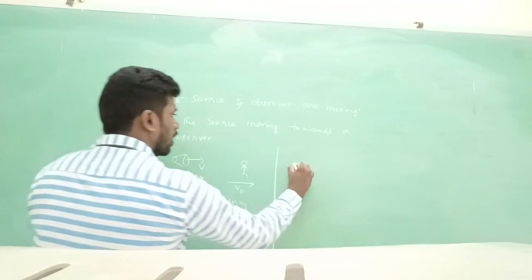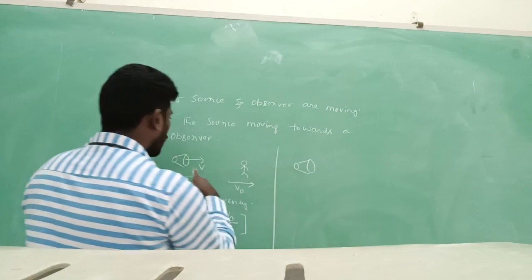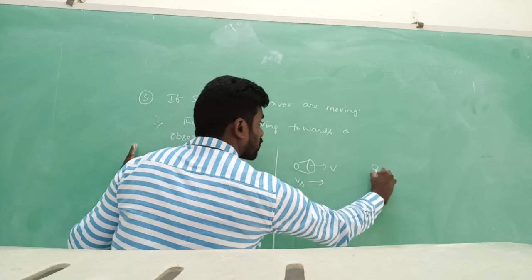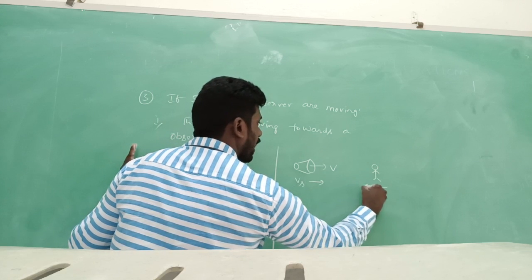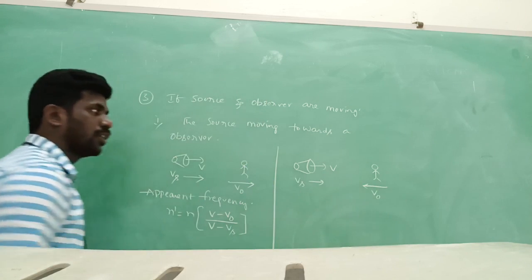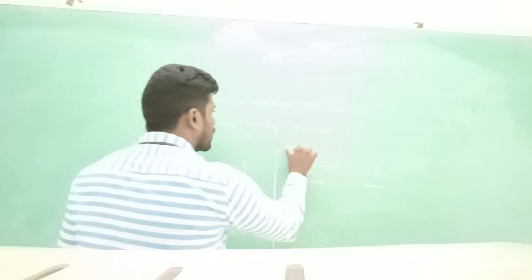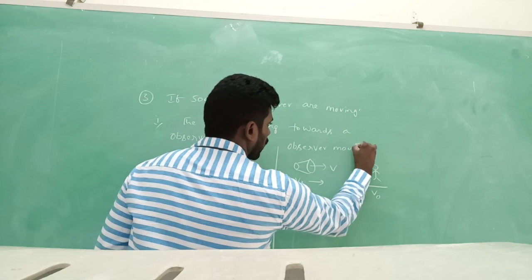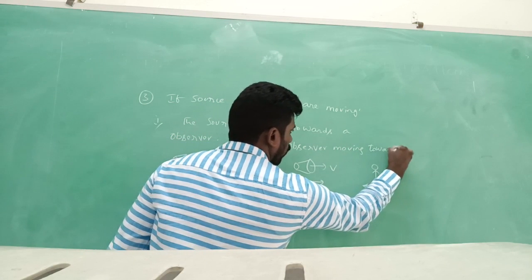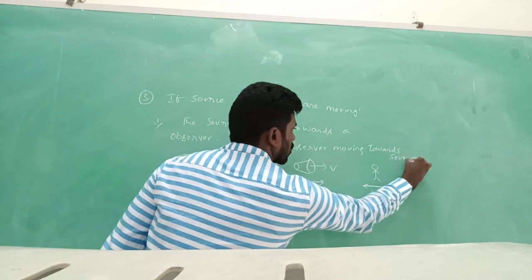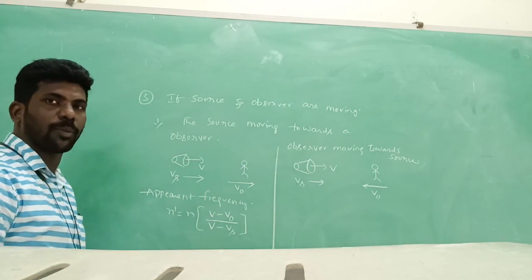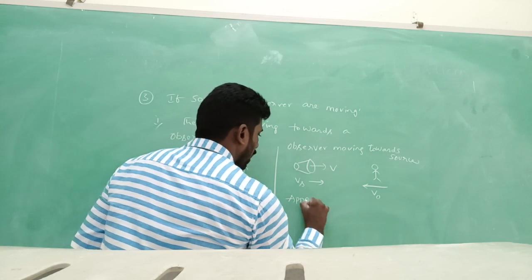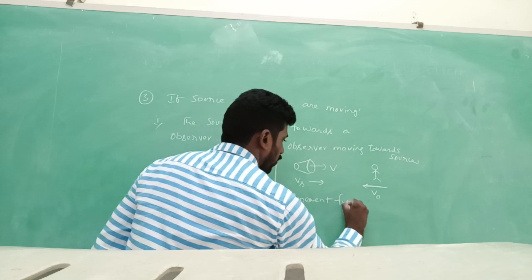But here, V and Vs are towards the observer, but the observer is moving towards a source. See, observer moving towards source. Here, how the formula changes. Listen. Apparent frequency